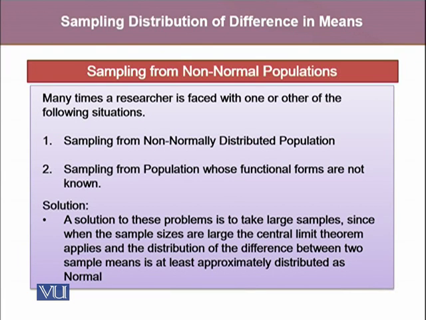Many times a researcher is faced with one or other of the following situations. One is sampling from a non-normally distributed population, and the other is sampling from a population whose functional form is not known. But there is a solution to this problem: take a large sample. When the sample sizes are large, the central limit theorem applies, and the distribution of the difference between two sample means is at least approximately normal, and hence it makes it easier to convert any random variable using this asymptotic property into the standardized normal random variable, and it helps us calculate probabilities using all these estimates.